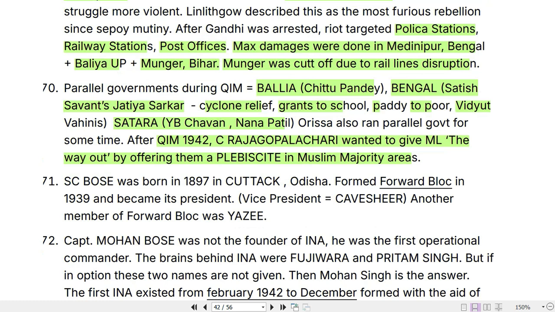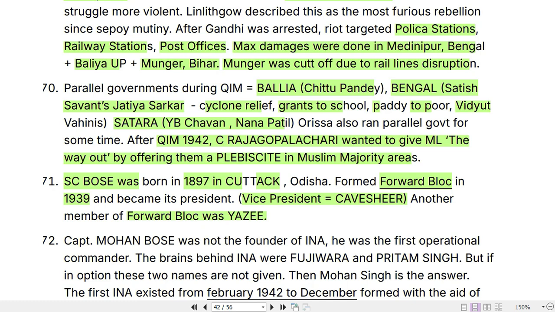Now, Subhash Chandra Bose was born in 1897 in Cuttack, and he formed the Forward Bloc in 1939 and became its president. Vice president of the Forward Bloc was Kevshir. Another member of Forward Bloc was Yazi. So Yazi and Kevshir were also associated with the Forward Bloc, that you should remember.